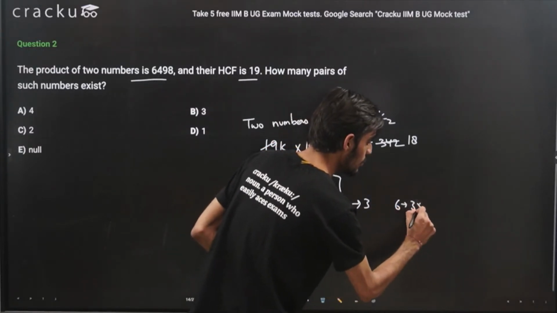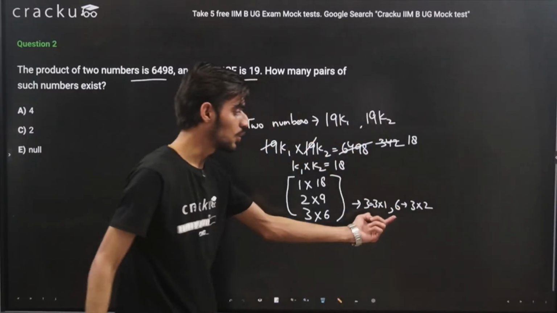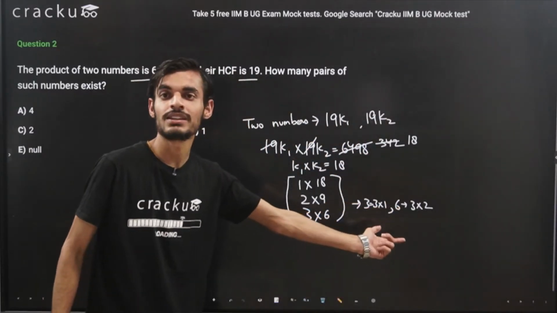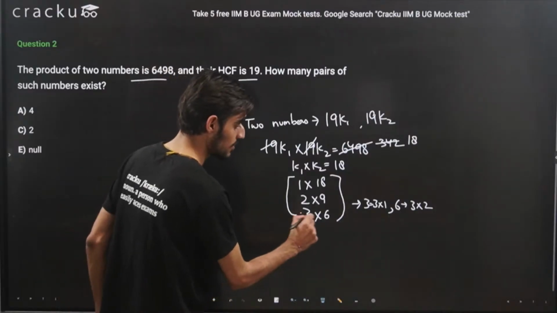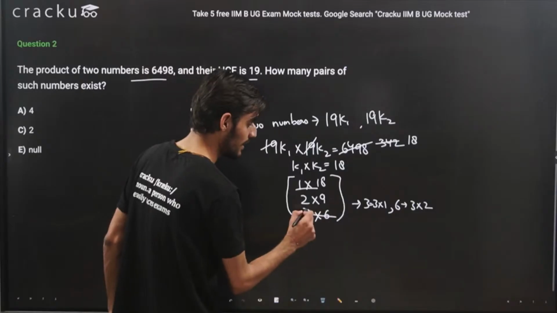6 is 3 into 2, 3 is 3 into 1. So these two numbers are not co-prime because both our numbers are divisible by 3. So this case is not possible. So the only two possible cases that we have are 18 into 1 and 9 into 2.